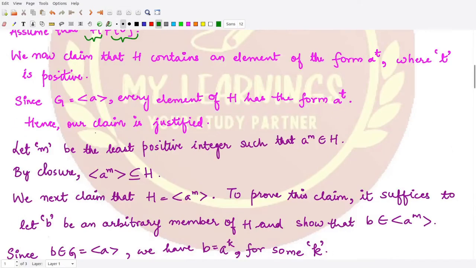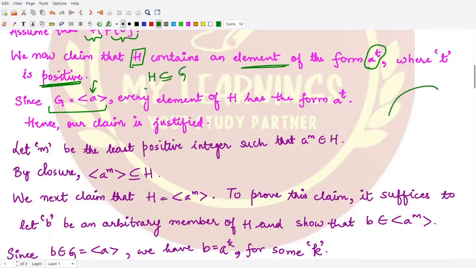For that, we claim that the subgroup H contains an element of the form a to the power t, where t is some positive number. This is our claim. We have the group G which is generated by a, and we are taking H as a subset of G. That means all the elements of H are present in G also. So all the elements of H are of the form a to the power t, where t is positive.